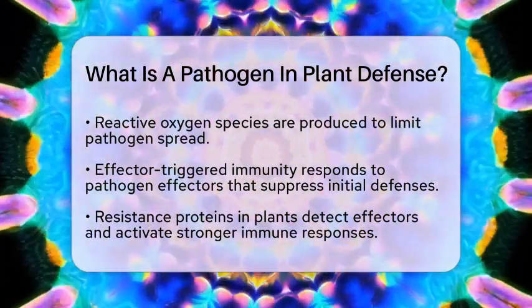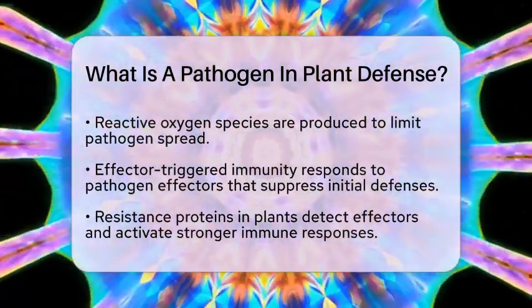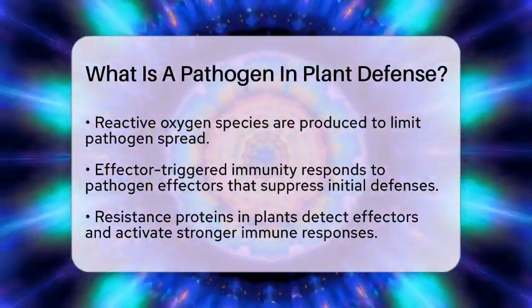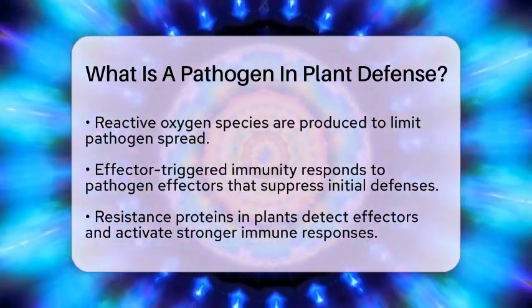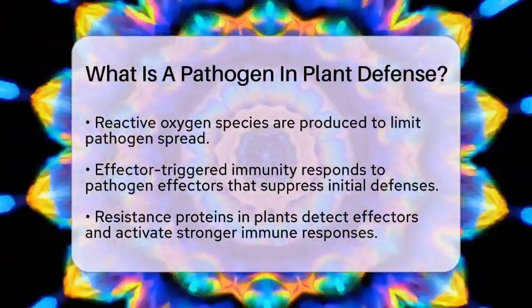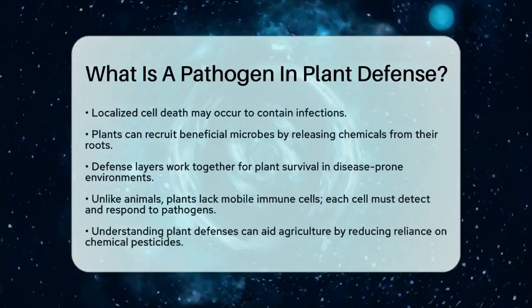Plants can also recruit beneficial microbes to help them fight off pathogens. They release chemicals from their roots that attract helpful bacteria, creating a team effort against disease. All these layers of defense work together to help plants survive in environments filled with disease-causing agents.